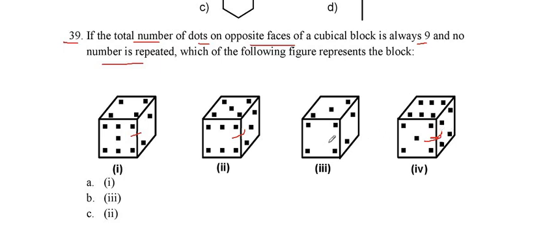Here in the third option, there are 4 dots, and to make the total 9, we need 5 more dots. So is 5 dots present here? No, not here. So it is on the opposite facing side, because here is 4, then here is 5, here is 2, it is 7, and the 3, then the 6 will be on the opposite. So option 3 is the right one.